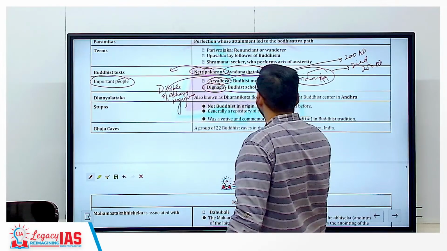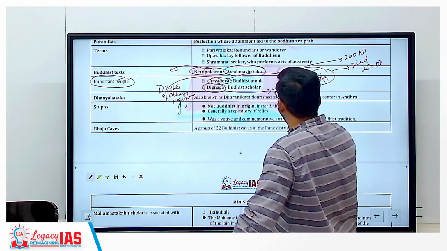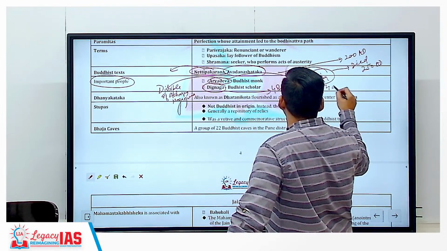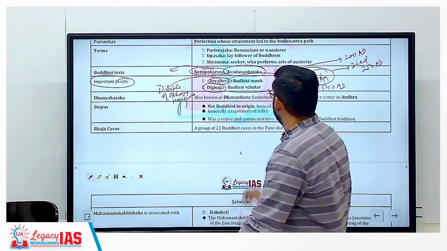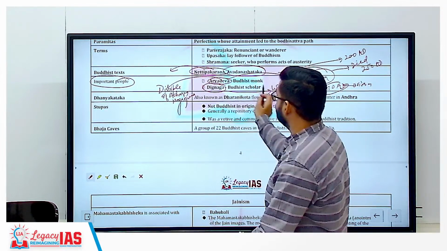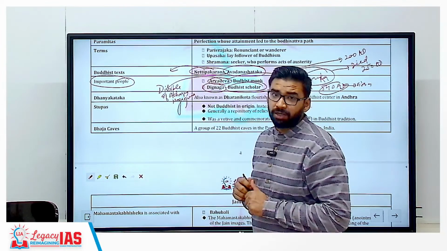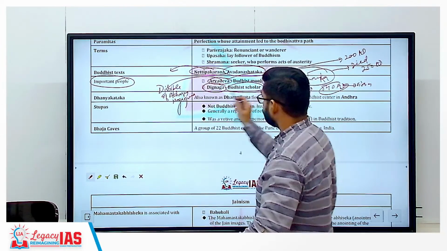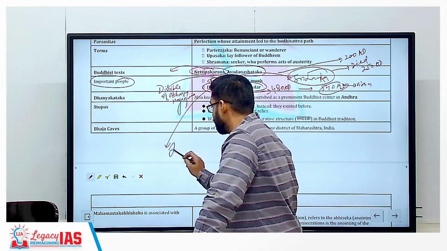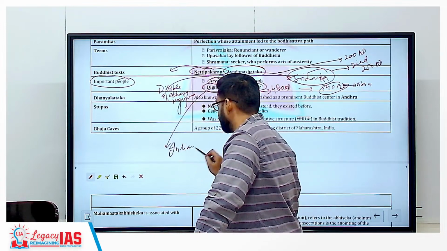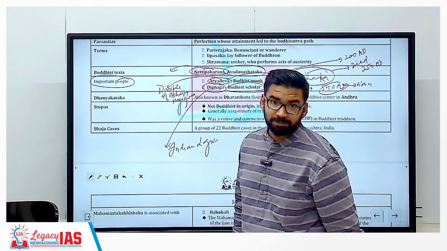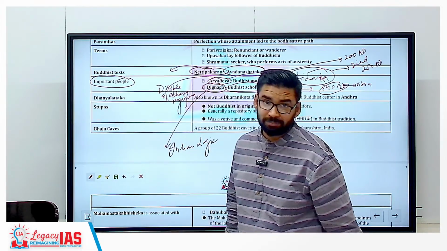Dignaga was an Indian, born in 480 AD and died in 540. Clear? He died in Orissa. Dignaga was an Indian Buddhist scholar whose main contribution was towards Indian logic. He is known for his logic system.